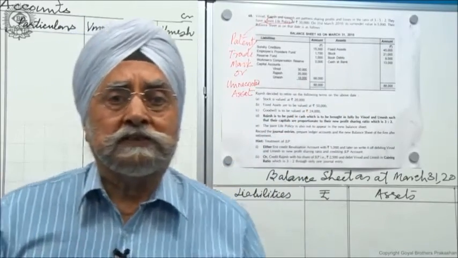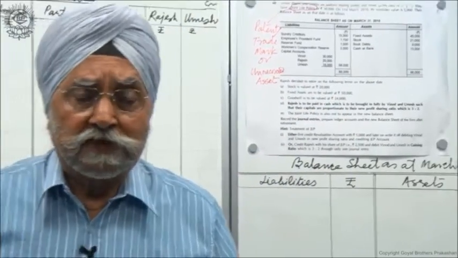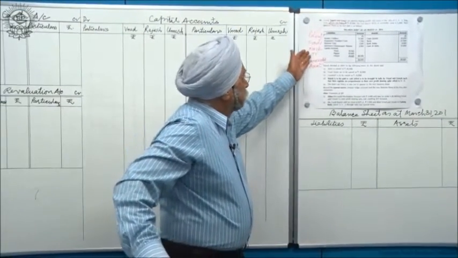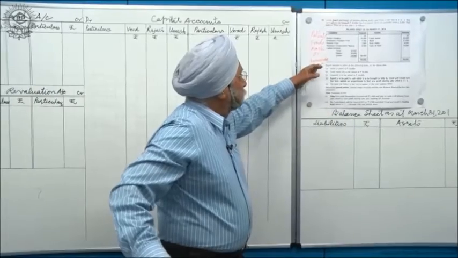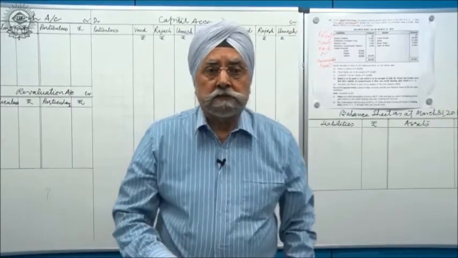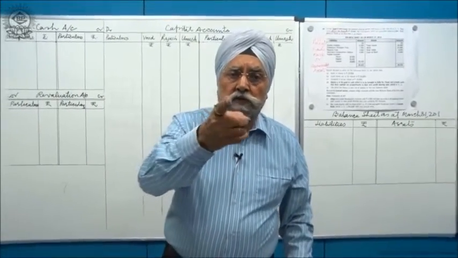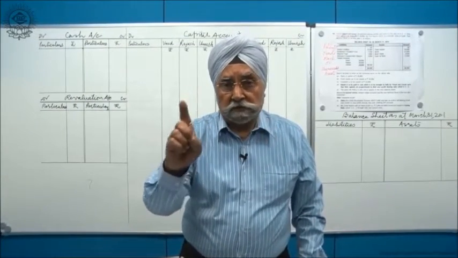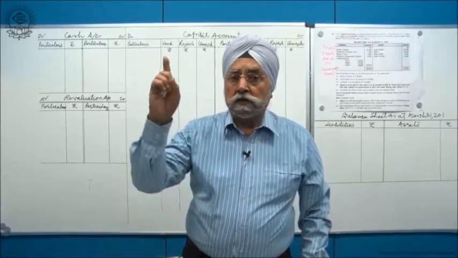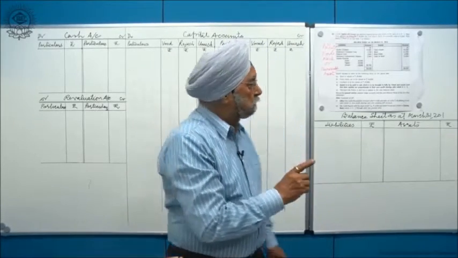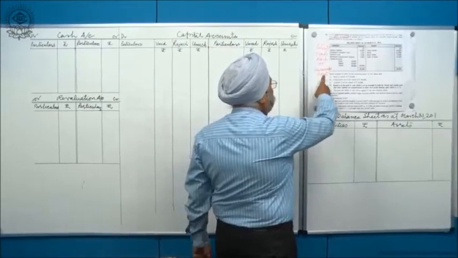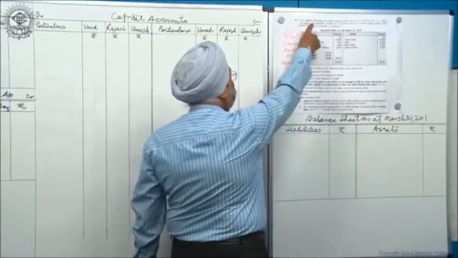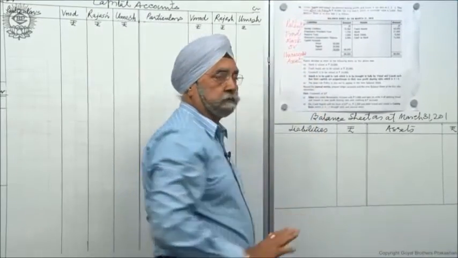So therefore, the treatment for JLP, the treatment for trademarks, patents or unrecorded assets will be the same as for goodwill if it is not to appear in the balance sheet. If it is not to appear in the balance sheet, goodwill is not going to appear in the balance sheet. We will record goodwill in the same way we will make a record of all these items.